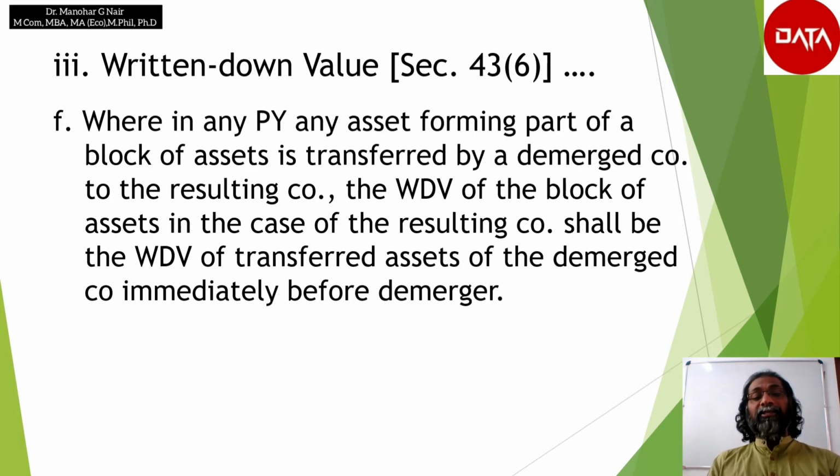The next point is that the written down value of the block of asset in the case of the resulting company shall be the written down value of the transferred asset of the demerged company immediately before the demerger.